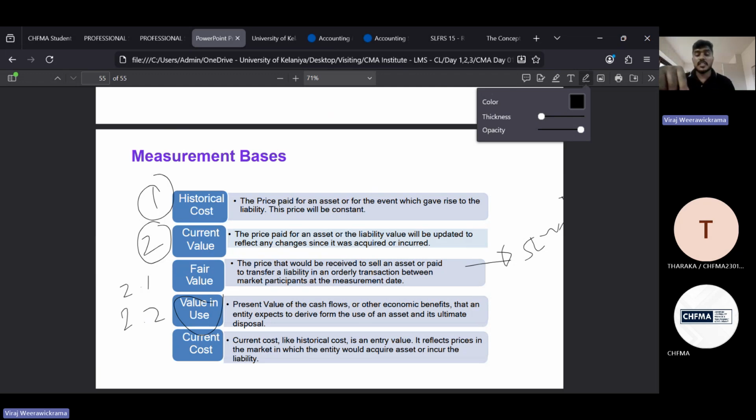And current cost, right? It's like historical cost, or entry value. It reflects the prices in the market at which the entity would acquire the asset or incur the liability. Current cost, that is 2.3. Okay, just have an idea about this.